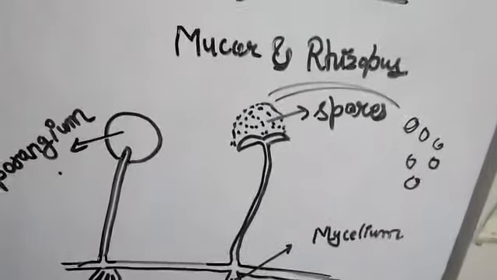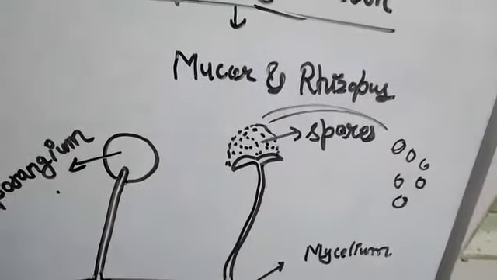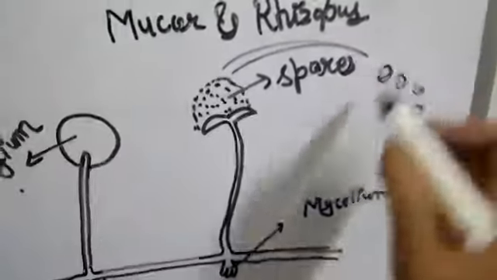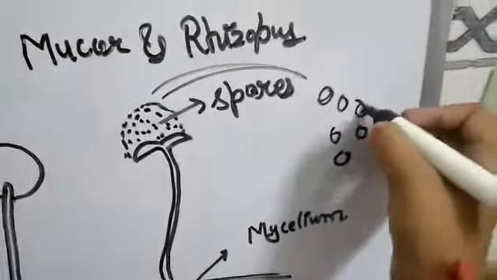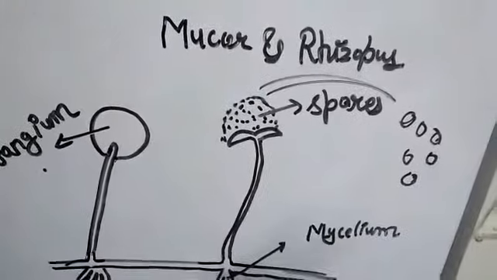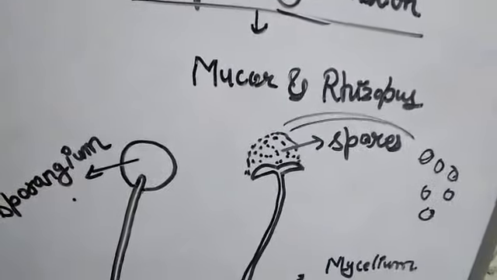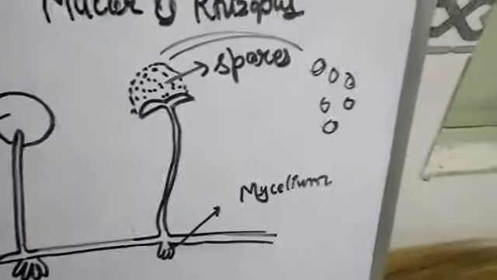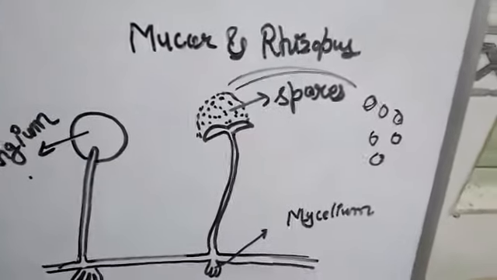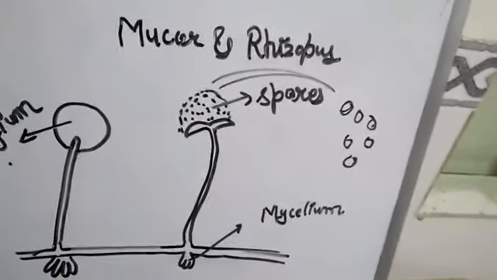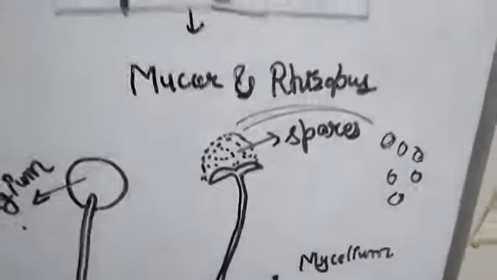Each spore, in unfavorable conditions like high temperature and low moisture, makes a hard coating around itself to protect from such conditions. When they get a favorable condition, the spores germinate and form a new fungal filament, which means hyphae. And the examples are Mucor and Rhizopus.